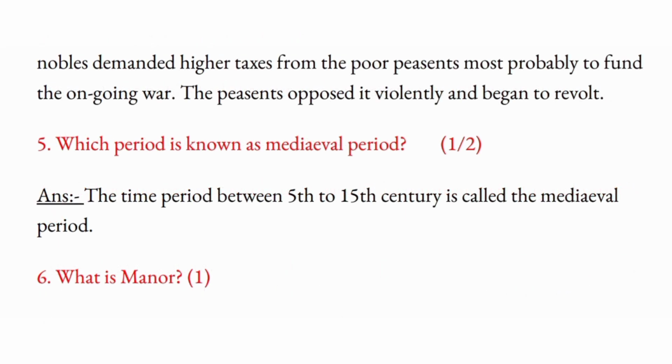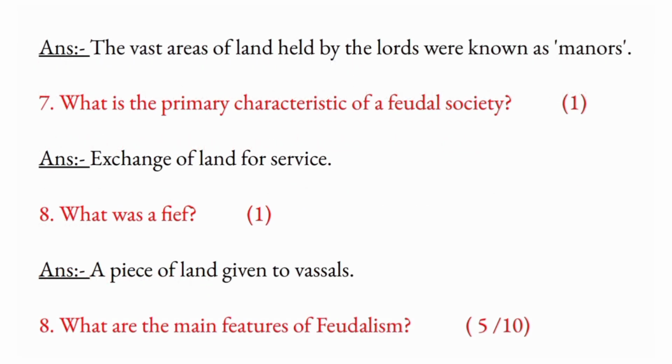Which period is known as the medieval period? For 1 or 2 marks. The time period between the 5th to 15th century is called the medieval period. What is a manor? The vast areas of land held by the lords were known as manors. What is the primary characteristic of a feudal society? Exchange of land for service. What was a fief? A piece of land given to vassals.